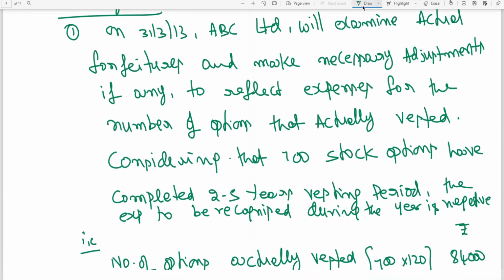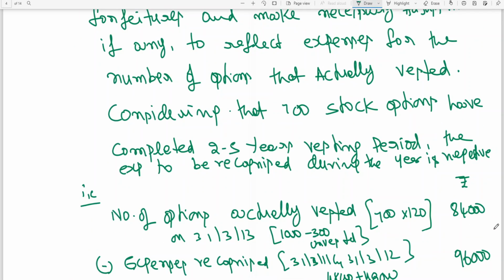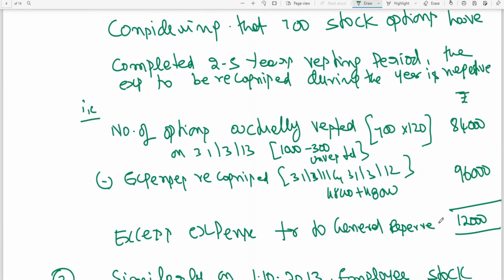See, initially you are having expense on 1000 options, my dear friends. 1000 options, but finally after unvested options it has come to 700. On 700 expense has to be 84. So on 1000 options for 2 years expense recognized 96. So excess which is no longer required is transferred to general reserve.